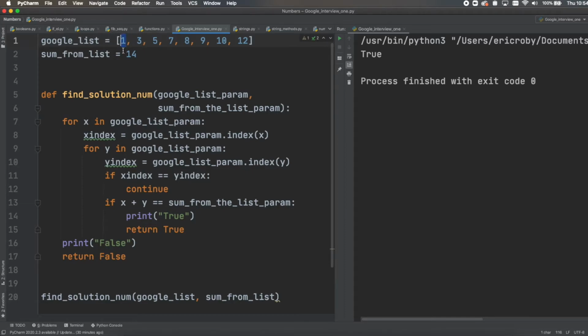This solution is slow though, because we have to loop through every single element. We grab 1 and we loop through every single index from the list to see if 1 plus that number is equal to 14. If not, we grab 3 and do the exact same thing and go through every single index in the list. Let's hop back to the other video to see if there's a better solution.